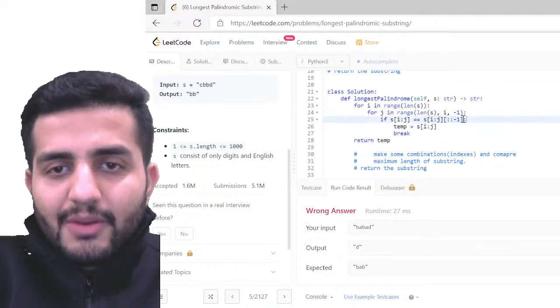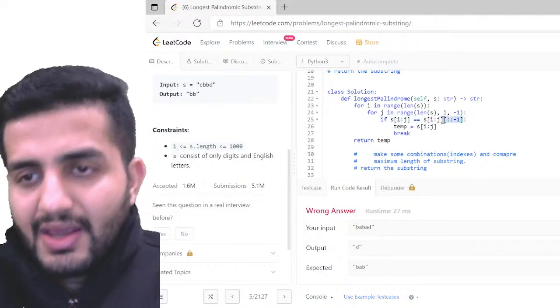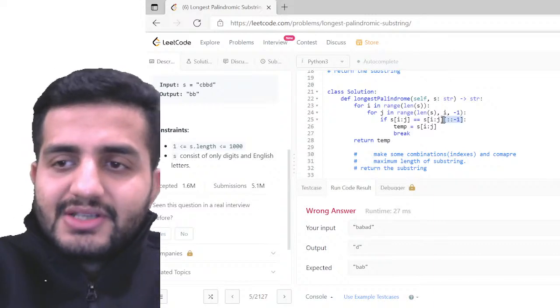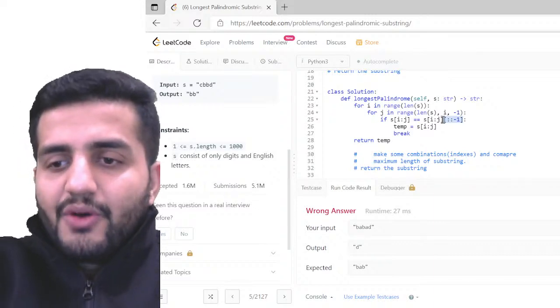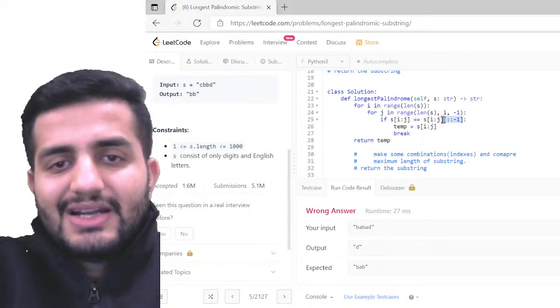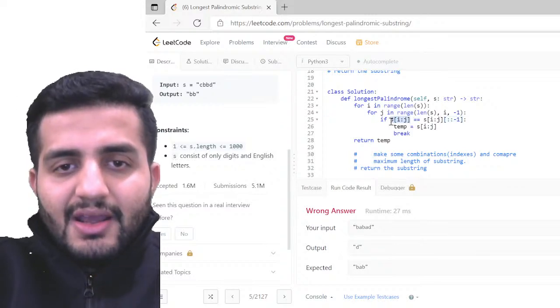So colon -1 is reversing of your string, a very basic concept. So if your forward word is equal to my reverse word, that's what I'm defining here.